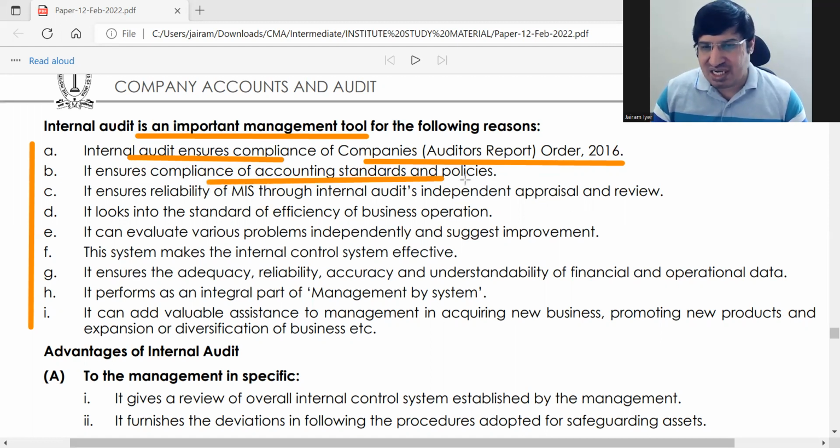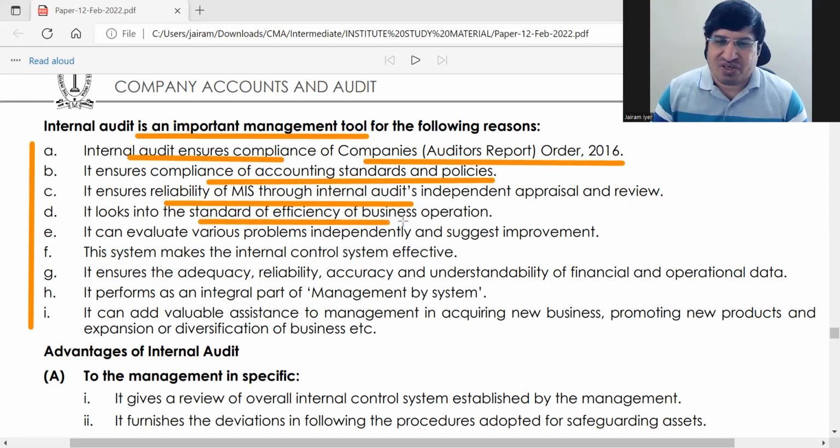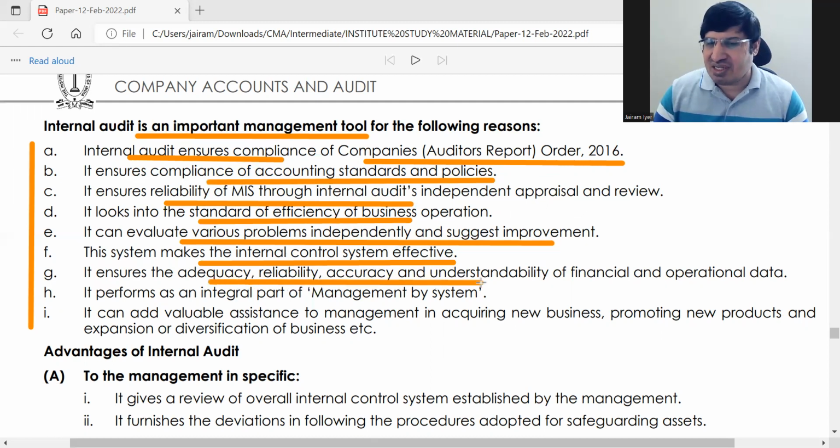Compliance of accounting standards and policies, reliability of MIS. Ensures reliability of MIS, standard of efficiency. Evaluates problems independently and suggests improvement. Makes internal control system effective. And ensures adequacy, reliability, accuracy, etc. of financial and operational data.